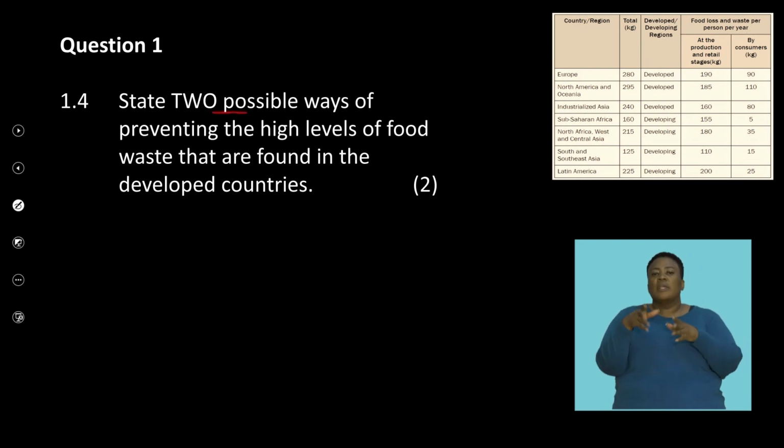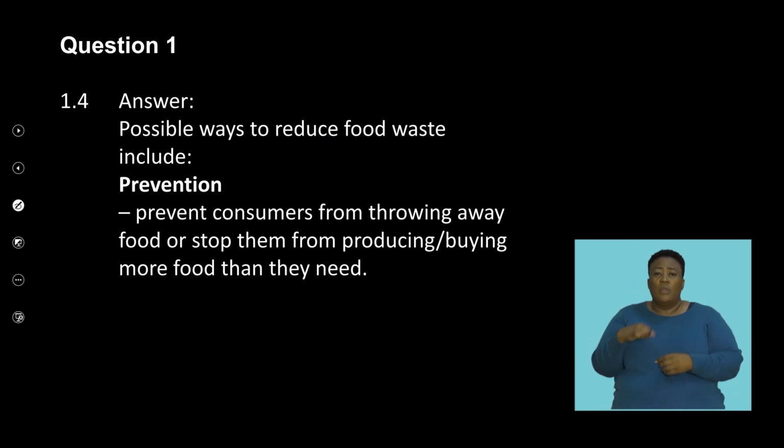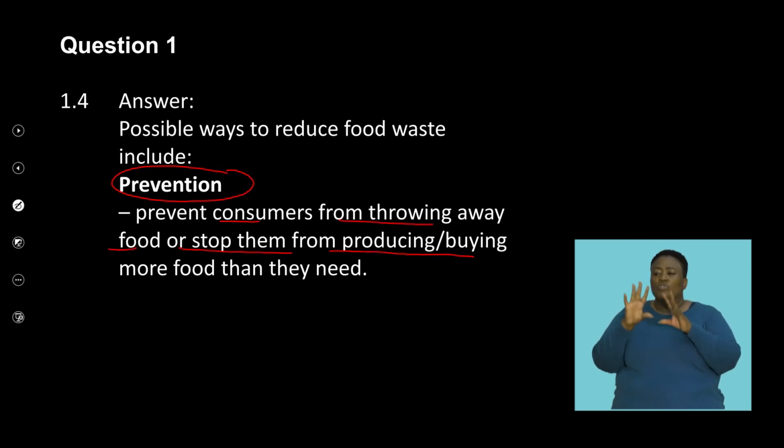State 2 possible ways of preventing the high level of food wastage that is found in developed countries. And so guys, we know that we're often reminded about how to conserve and reduce our wastage of food. Possible ways would be to prevent food loss, and that would mean preventing the consumer from throwing away food, or stopping them from producing or buying more food than they need. So that's one way in terms of controlling that.